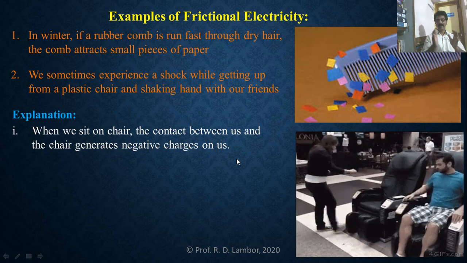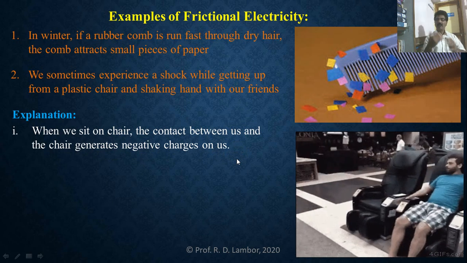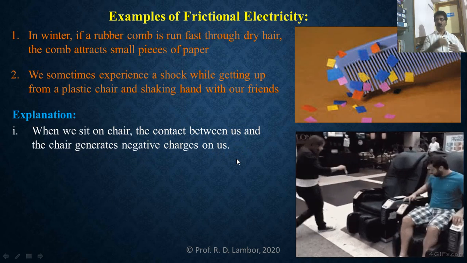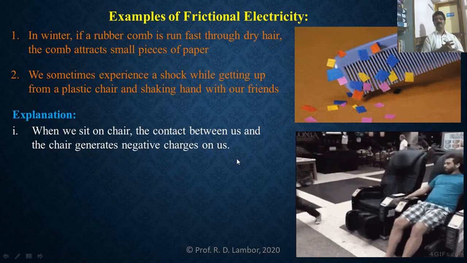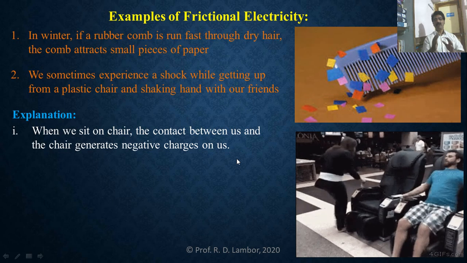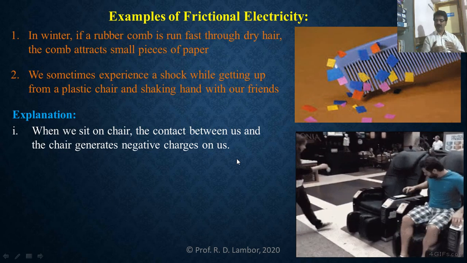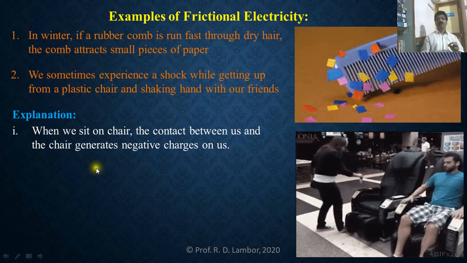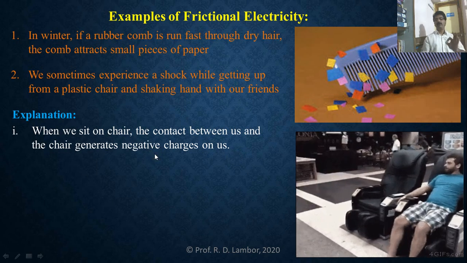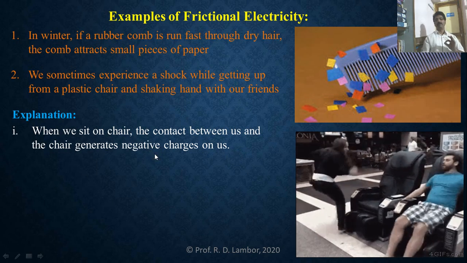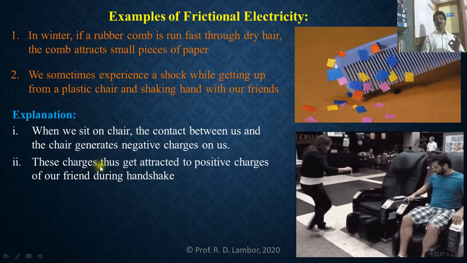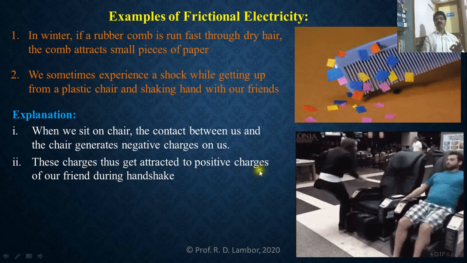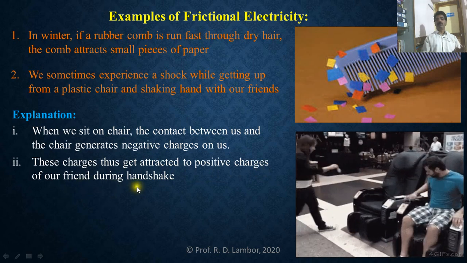So when we are sitting on a plastic chair for a longer time, there is contact between our body and the plastic chair, and due to that contact there will be friction between us and the plastic chair. Negative charges will be produced on our body. And these negative charges get attracted to the positive charges of our friend during the handshake.